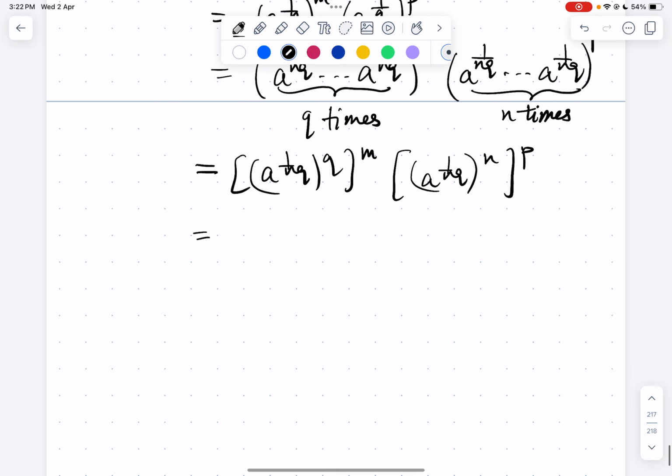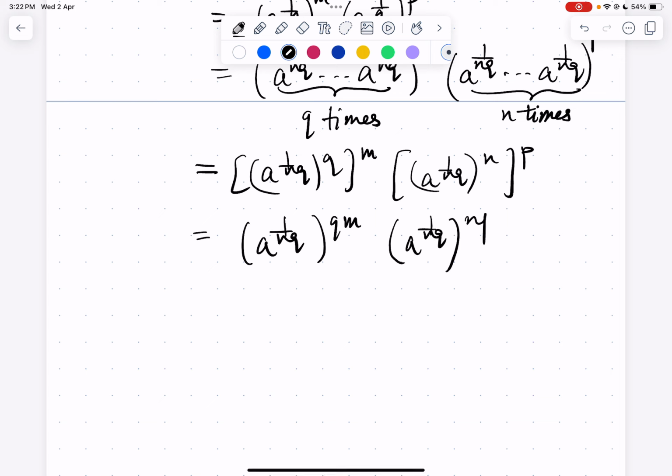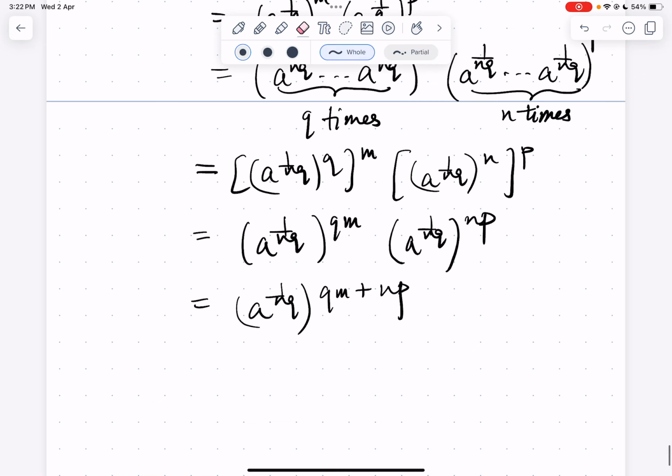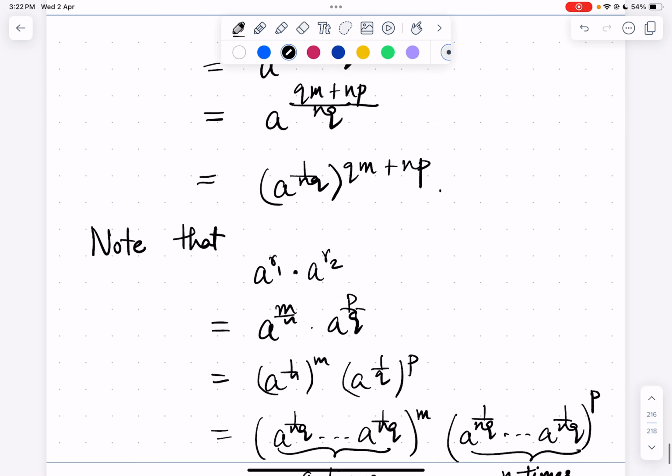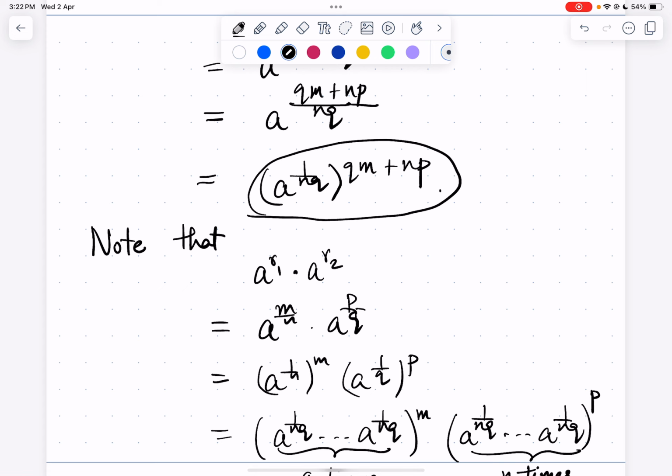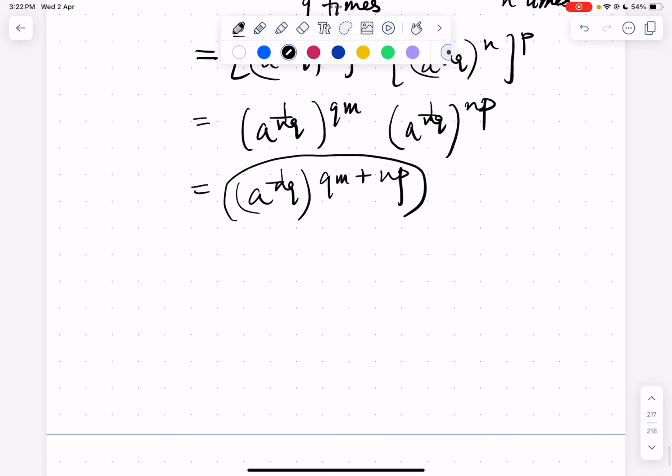So we can simplify this as (a^(1/nq))^(qm) and (a^(1/nq))^(np), which is just (a^(1/nq))^(qm+np). Note that both quantities are equal.